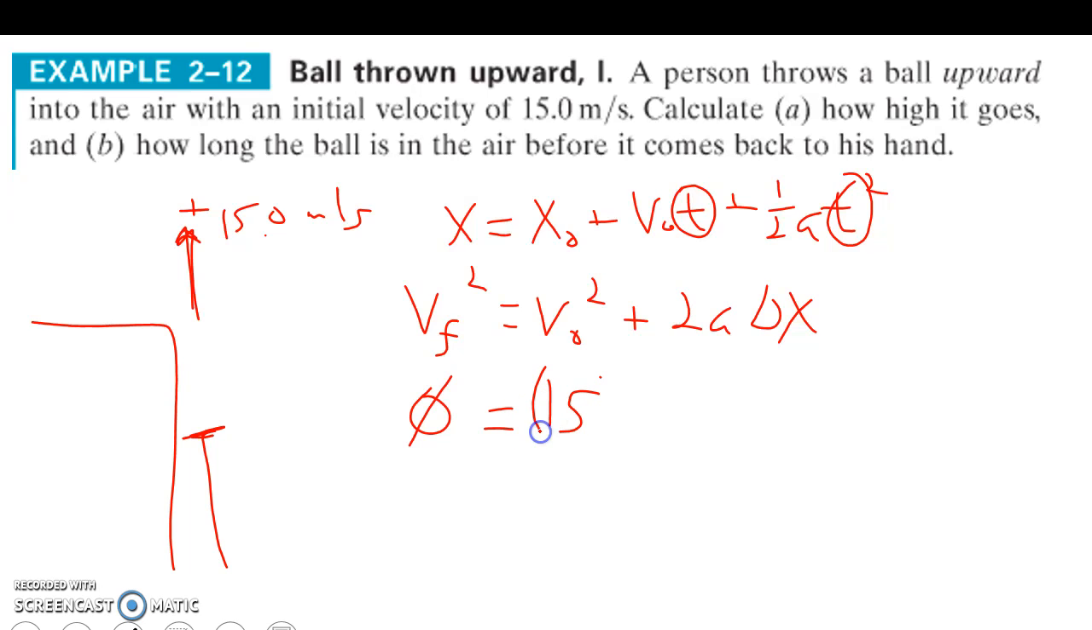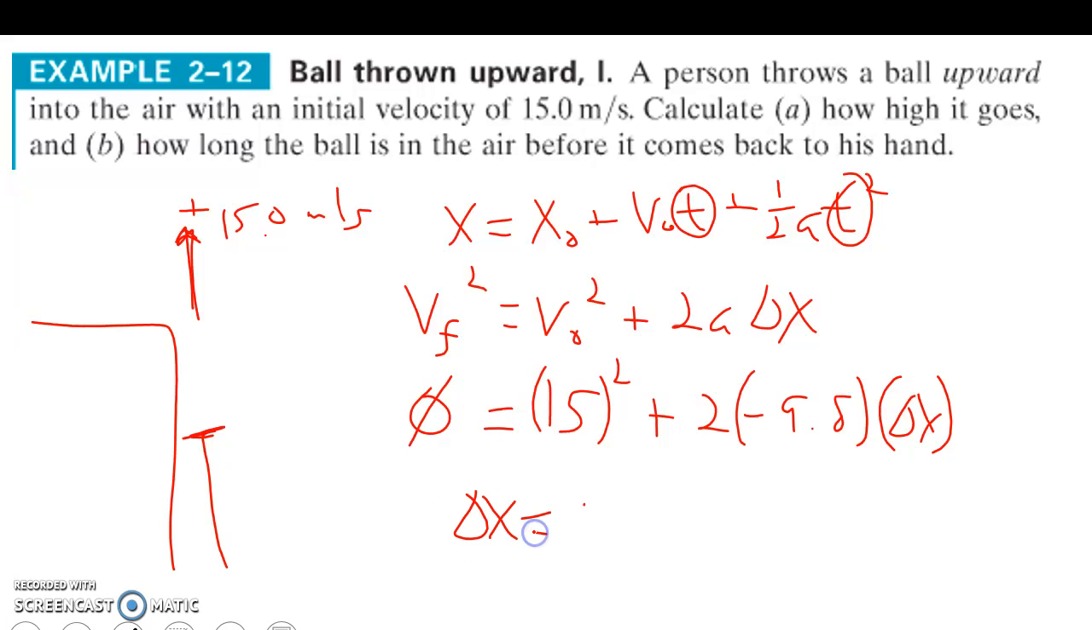Initial velocity, 15 squared, plus 2 times negative 9.8, because our acceleration is negative. And that will be our change in x. So for our velocity to go from 15 to 0, we'll do the math and we'll see what we get. So 15 squared is 225. We divide that by 2 times 9.8, and we get a change in x of 11.5 meters. So the max height is going to be 11.5 meters.